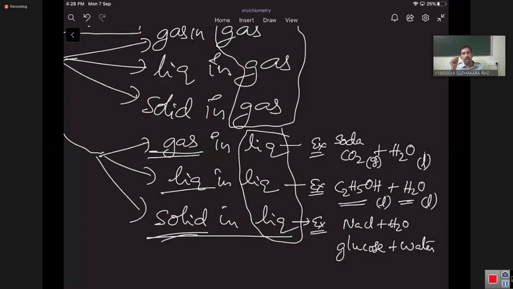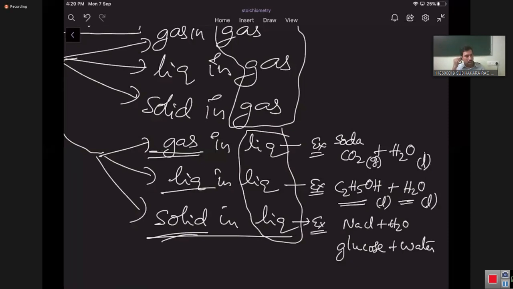In second year there are two chapters. One is liquid solutions, and that time the same concept will come, what the different types of solution are. Another is the heterogeneous system concept, that is surface chemistry, a second year topic.